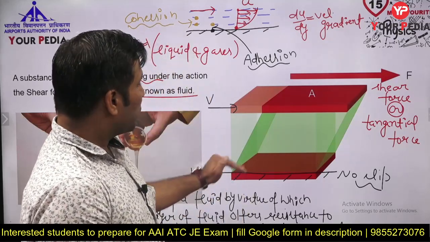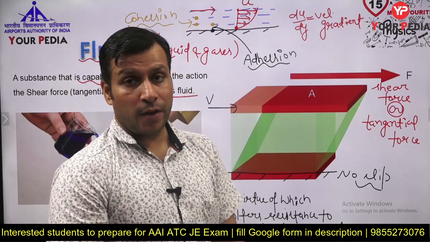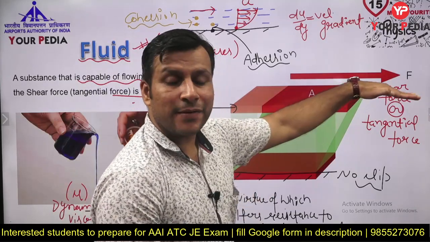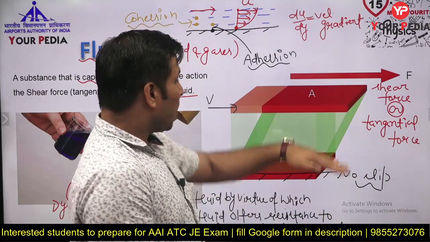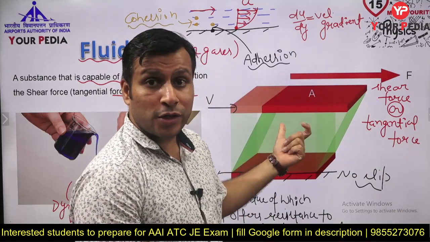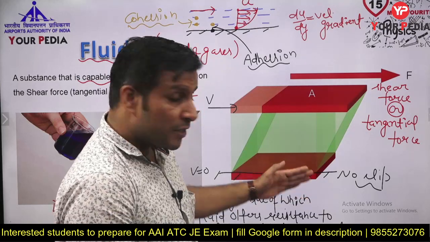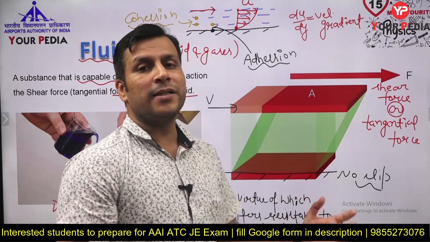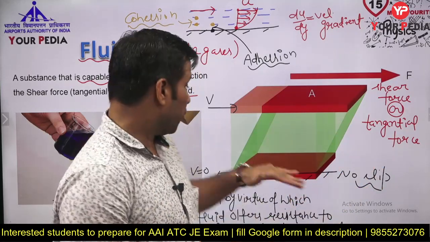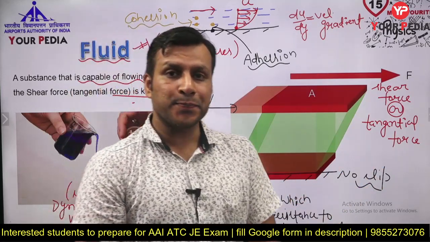So from here to here velocity is going to change. Okay. Because here, like suppose this particular plate is there which is moving at some velocity v, so the particles which are there in the vicinity of this solid surface, they are going to occupy the velocity v, but the particles which are there in the vicinity of the bottom plate, they are going to occupy the velocity of the surface. Velocity of the surface means zero velocity. So from here to here velocity is going to vary.